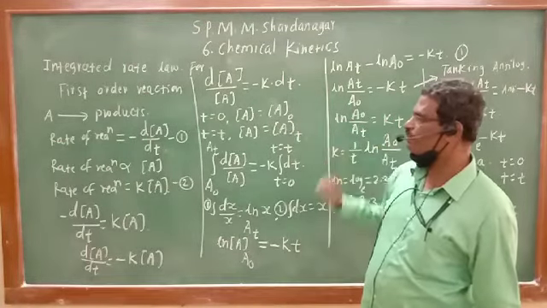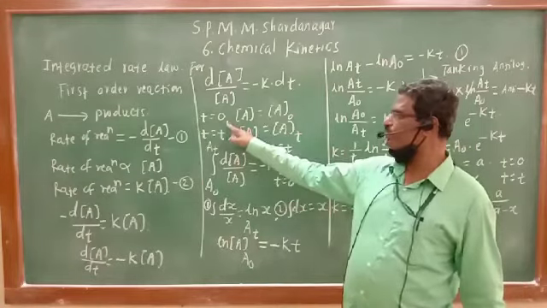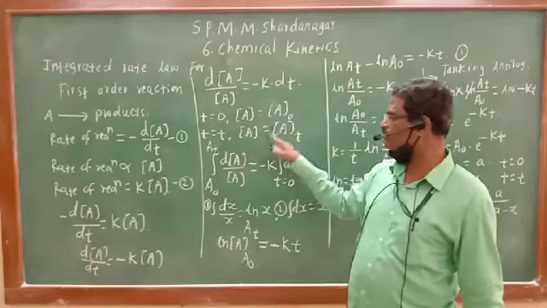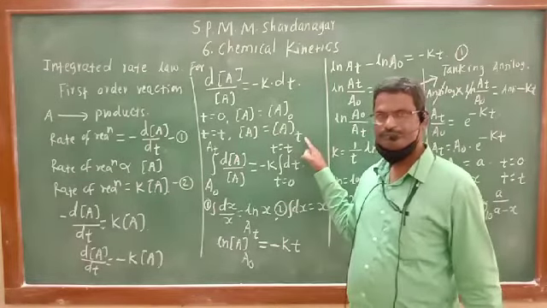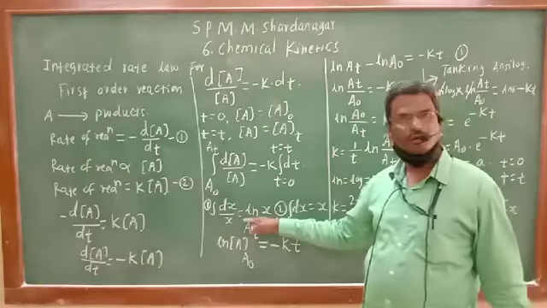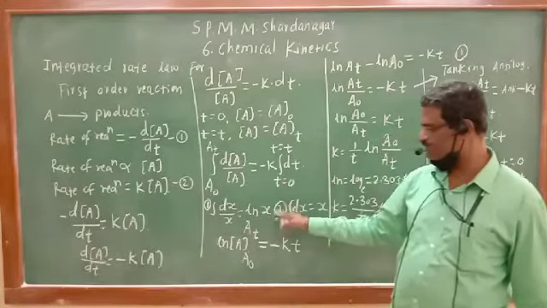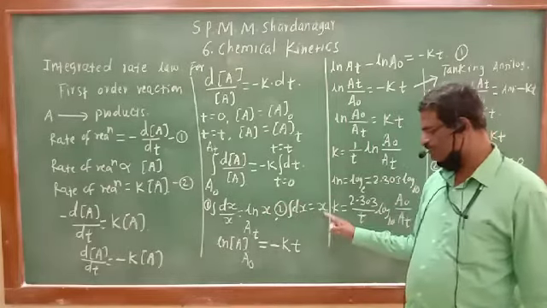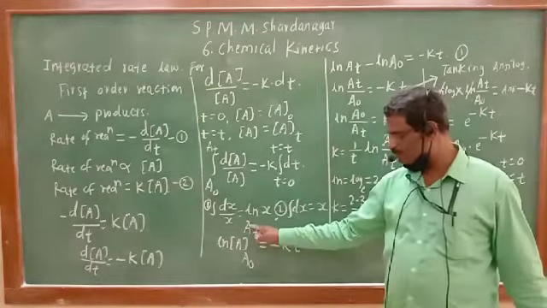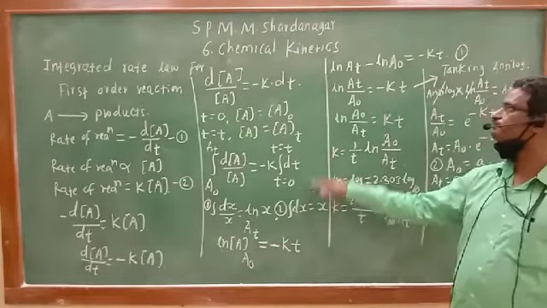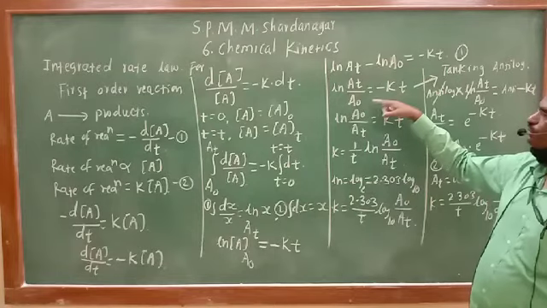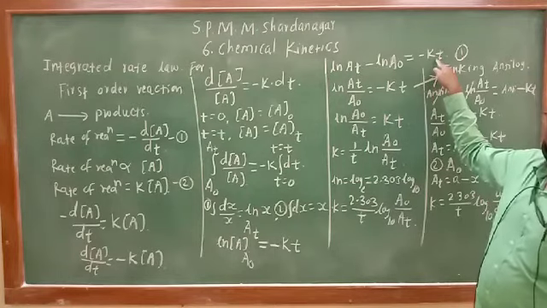It is integrated within known limits. When time is 0, initial concentration A0; time is t, final concentration At. So this is integrated like this. We know the rule in mathematics, integration of dx upon x is ln x, and integration of dx is x. Therefore this becomes ln a from A0 to At equal to minus kt. Now upper limit minus lower limit, ln At minus ln A0 is equal to minus kt.